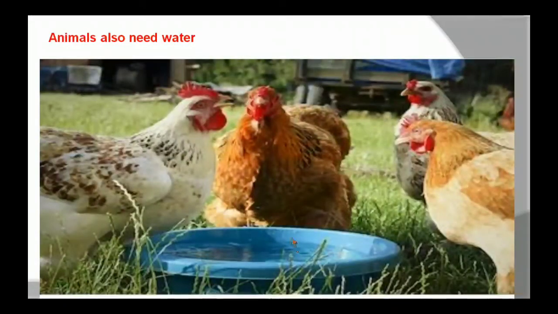What do you understand by this, children? Yes, animals also need water for drinking. As water is essential for plants and us, in the same way the animals also require water. Like us and plants, animals also need water. Okay children? Can you give some examples to show water is essential for animals? You discuss with your friends and give some examples.